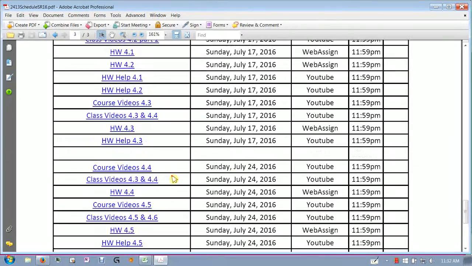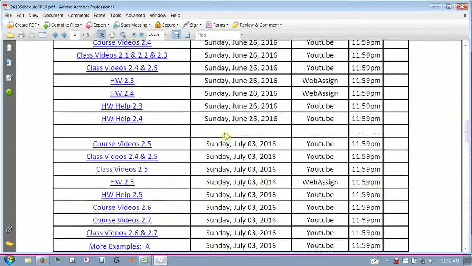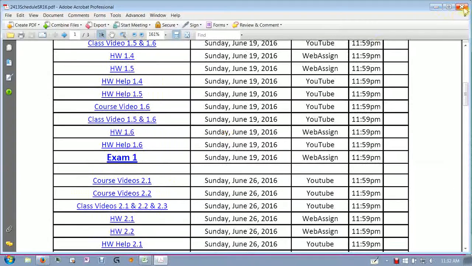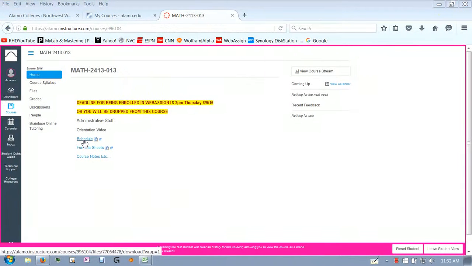So that's a layout of the whole semester right here. You can just use this as a checklist and just go through and do the whole thing. Okay, so that's the schedule.